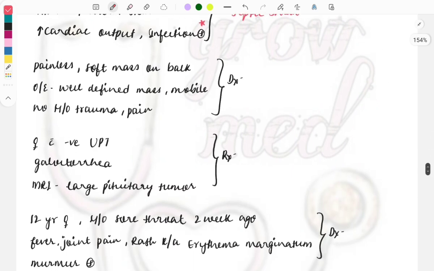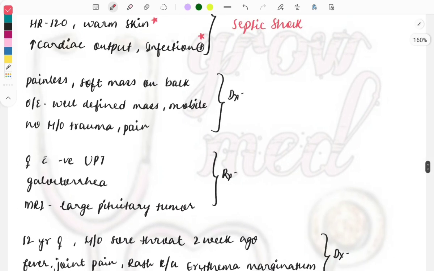Okay, so the next question. A patient presents with a painless soft mass on the back. On examination the mass is well defined and mobile, and there is no history of any trauma or pain. So what will be the diagnosis? Whenever these kinds of things are described in the clinical case, look for lipoma in the options.